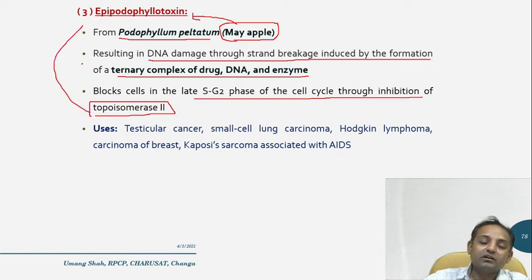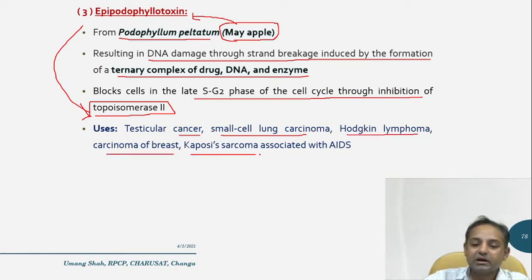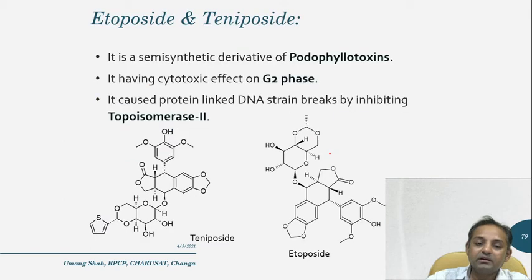These drugs inhibit topoisomerase 2 and are basically used in testicular cancer, small cell lung carcinoma, Hodgkin's lymphomas, carcinoma of the breast, and Kaposi sarcoma associated with AIDS.